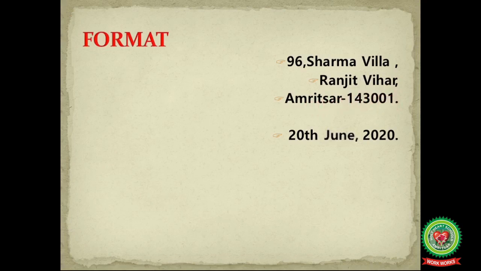And in the first line, address is not complete, so write comma. In the second line also, address is not complete, write comma. In the third line, address is complete, so write down full stop here. So our address will be like this. It is 96, Sharma Villa, Ranjit Vihar, Amritsar-143001, full stop. If a sender is writing the letter from a hostel, then address of the hostel will be written. Your sender's address carries half marks.